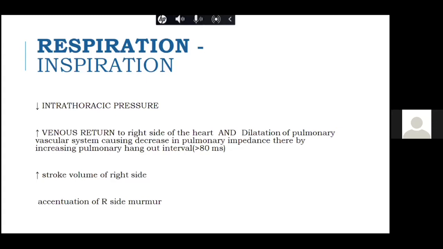The valvular click of the pulmonary circulation decreases in intensity on inspiration. Why does that happen? On inspiration, the venous return increases, which increases the RV end-diastolic pressure. So there is a premature opening of the pulmonary valve. When it opens, it doesn't open from a longer distance, but from a shorter distance, and that is why there is a decrease in intensity of the pulmonary valvular ejection click, and not the vascular one. It only applies to the pulmonary valvular ejection click, so this is one of the exceptions to this rule.